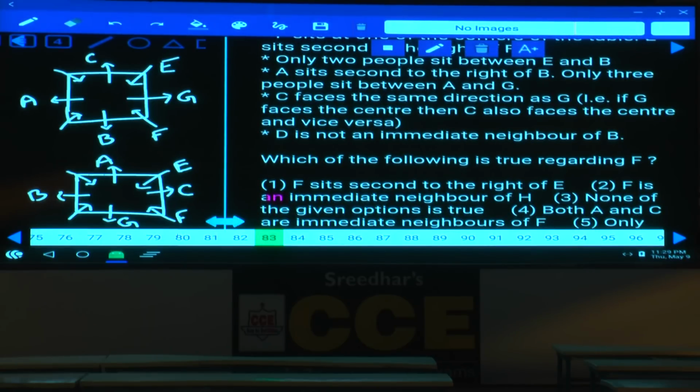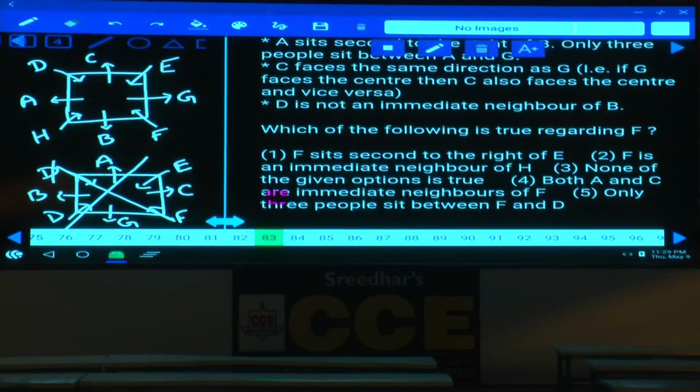Now sir, in the second case, D must be either here or here. In both the cases, D must be an immediate neighbor of G, and this case is not possible. Hence in this case, D is not an immediate neighbor of B, D is here. If D is here, then who is the person left over? H is the person left over.